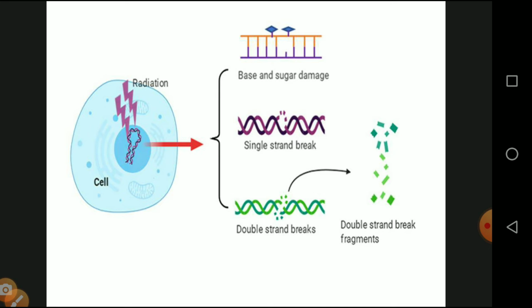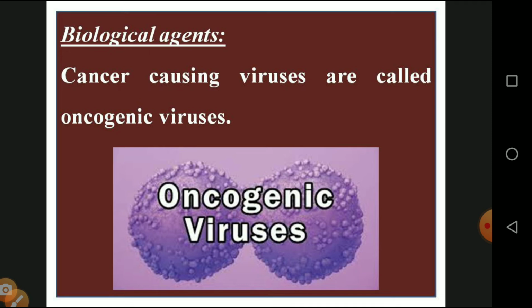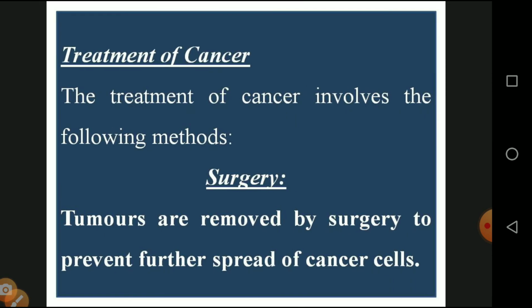The double strand lost a fragment, and any kind of problem which takes place on the gene is passed on through several generations. And biological agents: the cancer-causing virus is called an oncogenic virus. Some viruses cause cancer, and such viruses are called oncogenic viruses. And the treatment of cancer involves various steps.